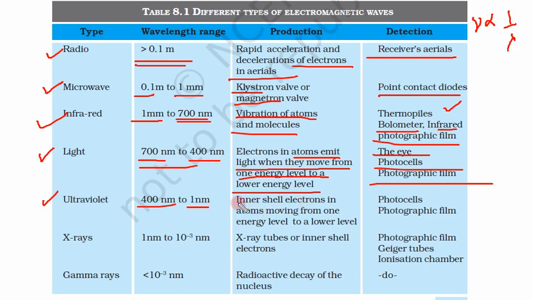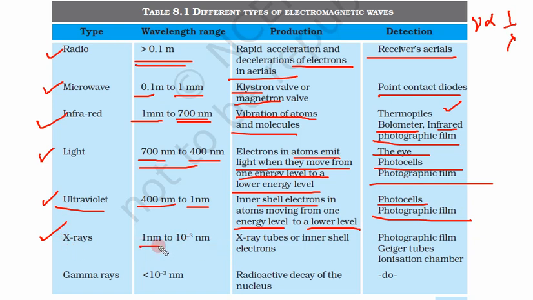Inner shell. So how are these produced? Inner shell electrons in atoms moving from one energy level to a lower level. So this is when inner shell electrons, not the outer shell electrons, in the atom move from one energy level to a lower energy level. Then we can generate these ultraviolet rays. So how can these be detected? By photocells and photographic films. These can be detected.